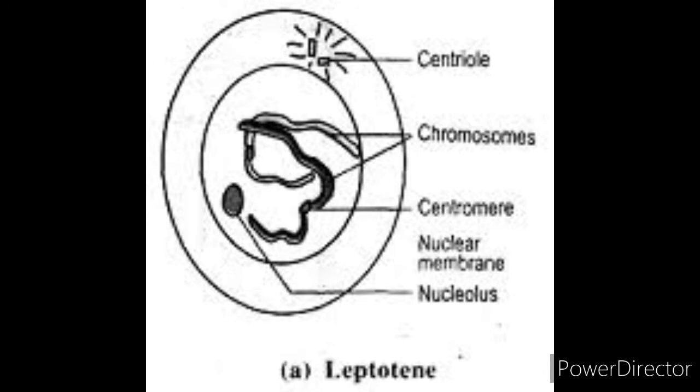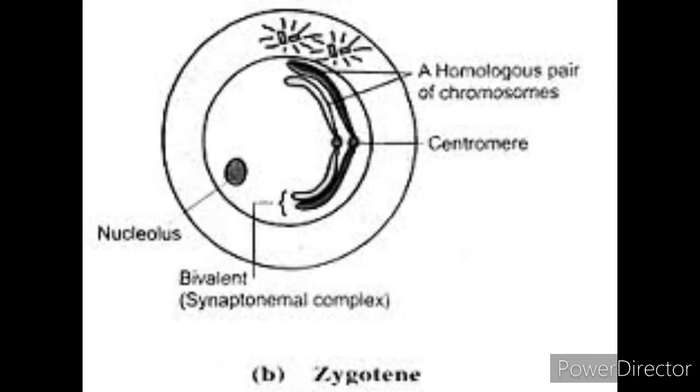Then the next step comes, that is zygotene or zygonema. Zygo means pair and nema means thread. Obviously thread means chromosomes. It is a phase in which the homologous chromosomes begin to pair, lengthwise and structure-wise.